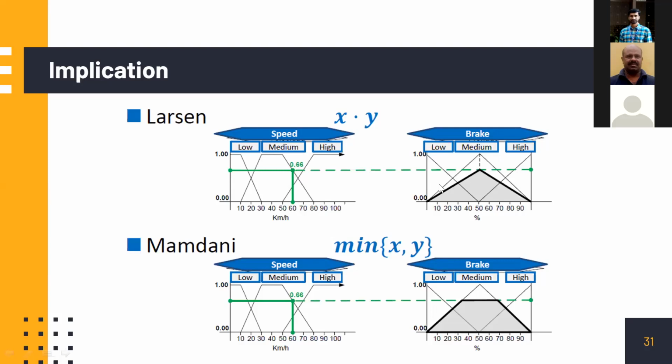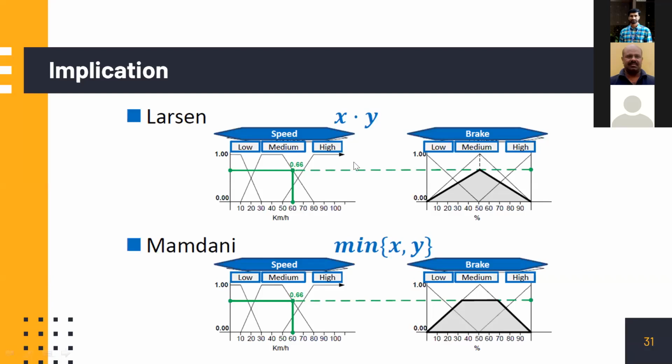So the condition is the speed is low, brake is low. If the speed is medium, brake is medium. And if the speed is high, brake should also be high. That is a general conclusion, but exactly how much should be estimated. That's why the current speed is 60. We look into the speed membership function, and if you consider high speed, the membership is around 0.3 or something only, but in the medium it has a classical membership value 0.66. Therefore that largest will be considered.